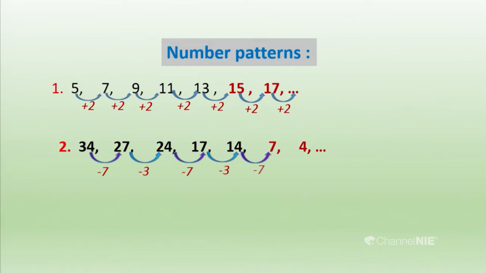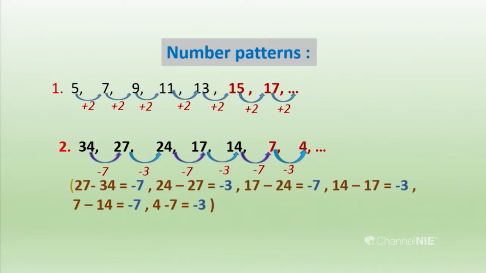Then you can see here there is not only one difference. 27 minus 34 makes minus 7. 24 minus 27 gives minus 3. 17 minus 24 gives minus 7. 14 minus 17 gives minus 3. So like that we can follow on together.